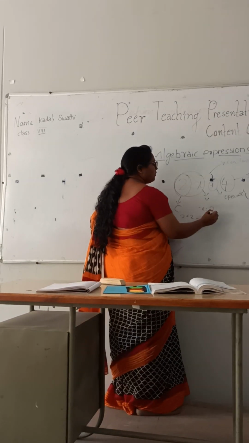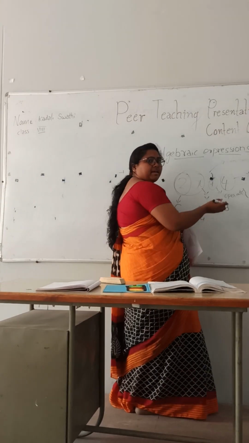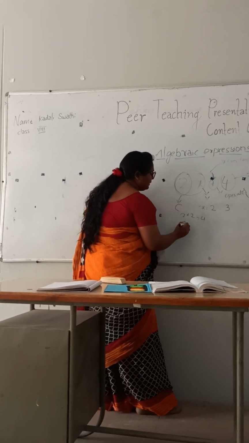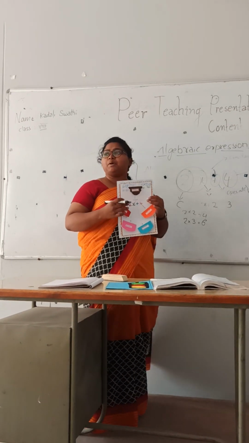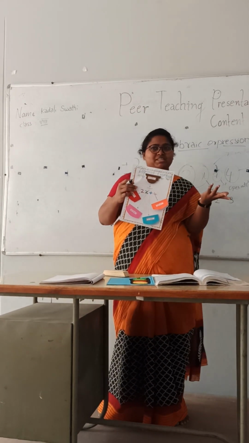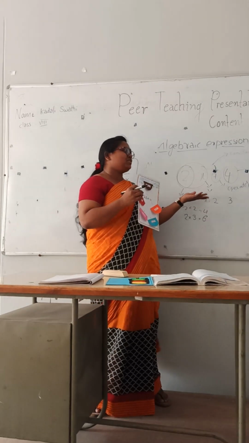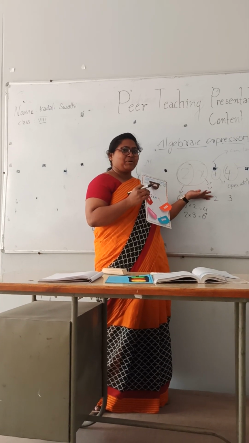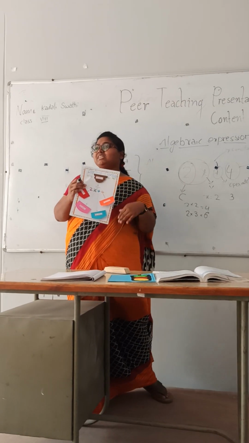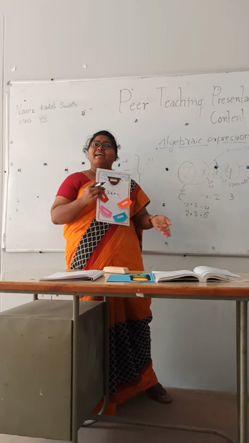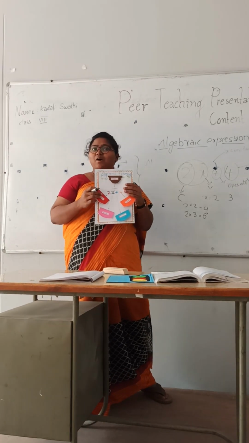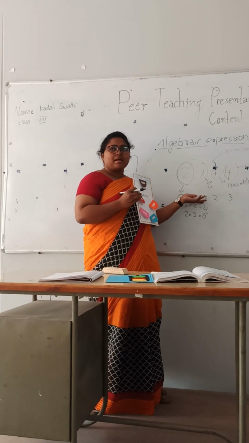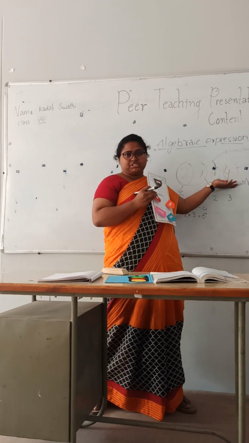So if we give 3, then it will become 2 into 3. Then what is the answer? 6. So like we are having so many emotions, this variable is also having emotions. As we are changing according to the situation, it is also changing according to its value. Do you all understand now? What is the variable? But this constant does not change.